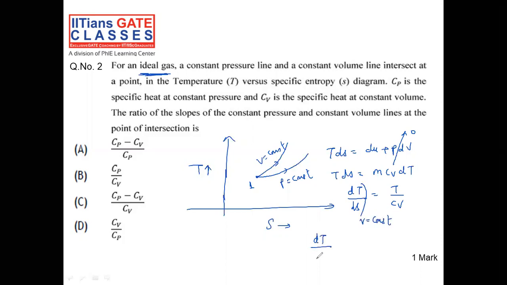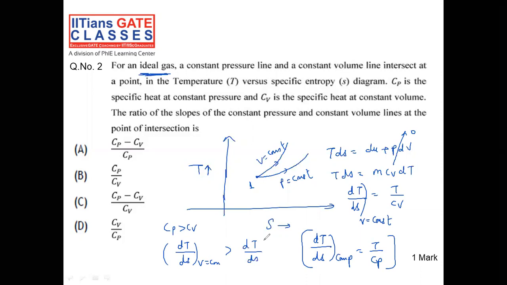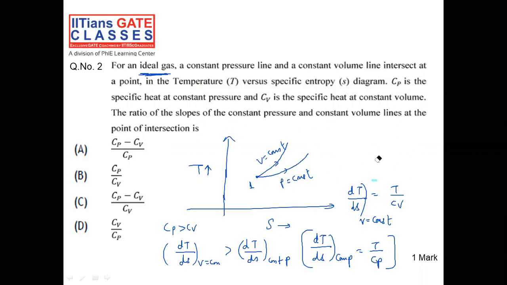Similarly, we can write dT by dS for constant pressure also. Let's see, T by Cp. As you can see, Cp is greater than Cv. So dT by dS of constant volume will be more than dT by dS of constant pressure. But the question is not about which has the higher slope. They are asking what is the value of dT by dS, that is, the ratio they are asking.